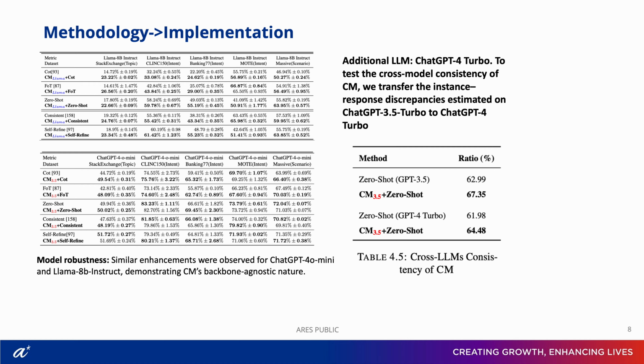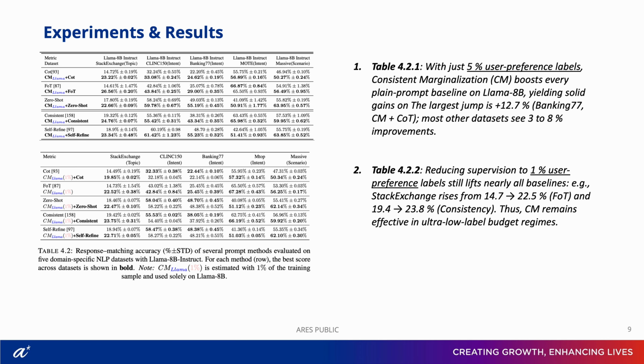We also saw strong cross-lingual gains on MOTE and MS. Improvements were robust across backbones, though less pronounced than for the model trained directly on its own discrepancy. So CM works with minimal data, scales across languages, and generalizes across model families.